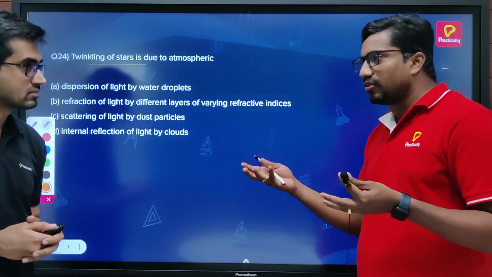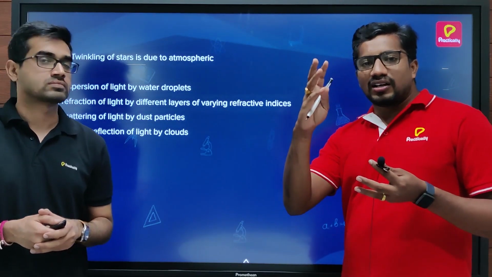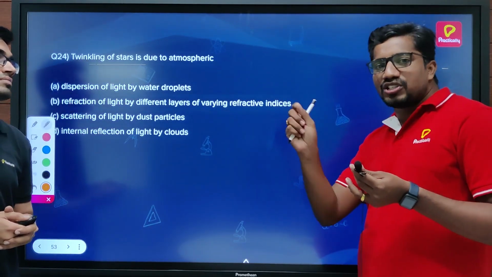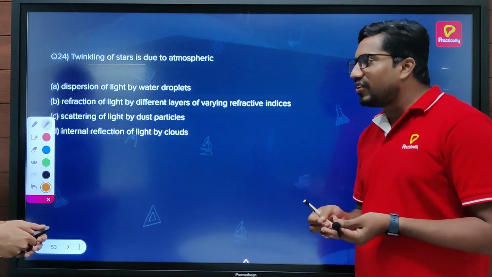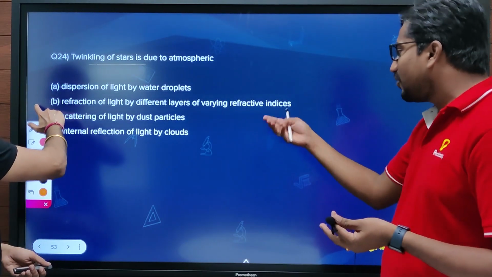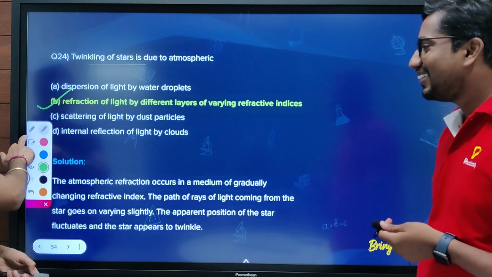It may be gases, whatever. Because of that, when we look at the position of the stars, the star position appears to be fluctuating. As a result, it appears to be twinkling. So the simple reason is refraction of light through different layers of various refractive indices. We got the right one. So let's move to the next.